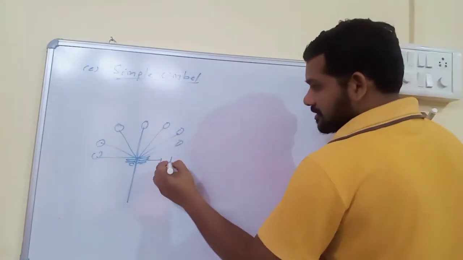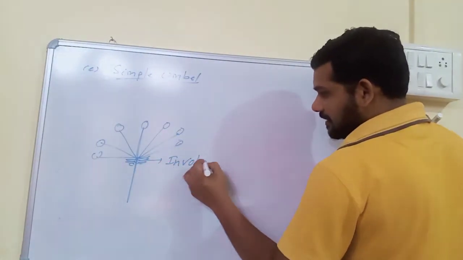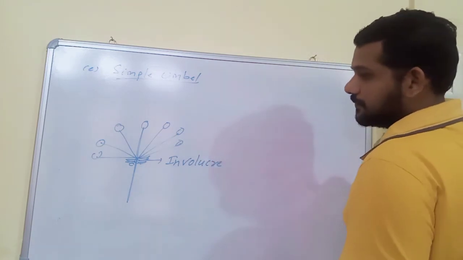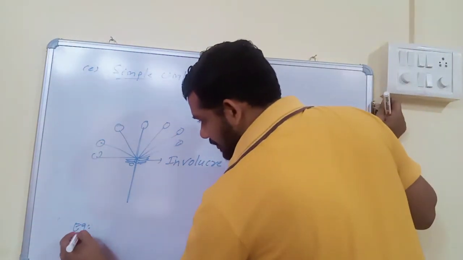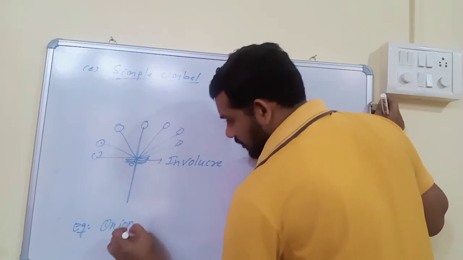These group of bracts present at the tip of the peduncle are called involucre. This type of inflorescence is usually present in onion.